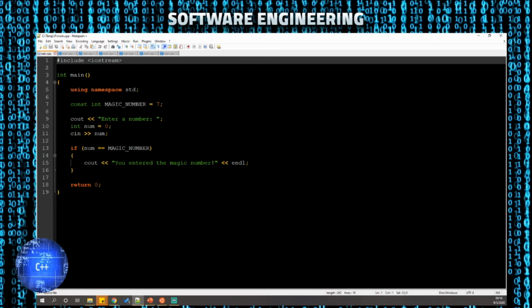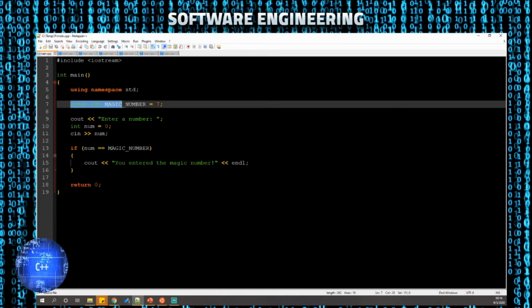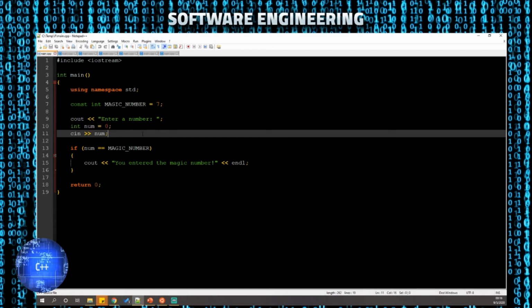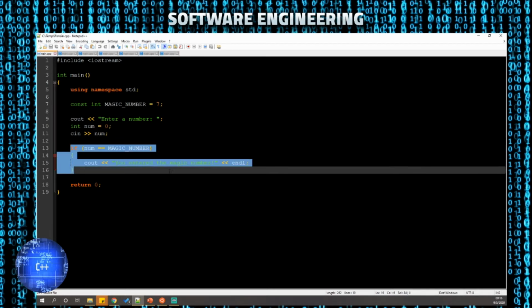Right, so here we have a very simple example for entering a magic number. You'll notice that I create a magic number. This is hard-coded just because this is a very simple example. I'm going to ask the user to provide a number. If they guess the magic number, it's going to output that you entered the magic number. If they did not guess it, then the program will just exit.